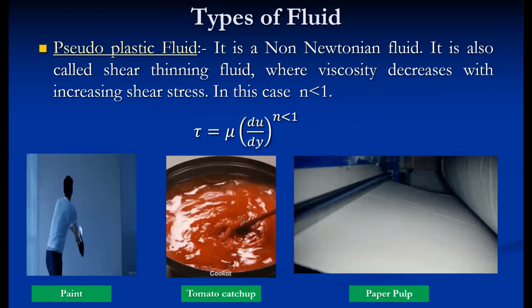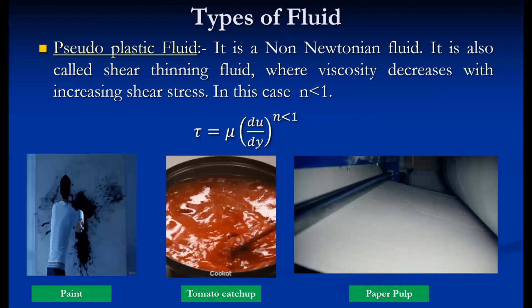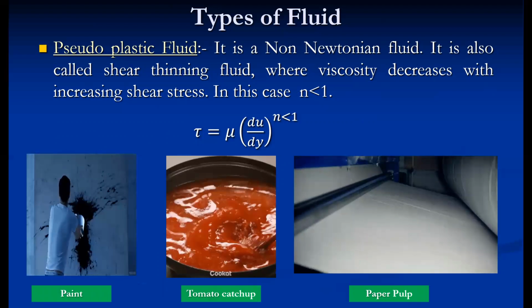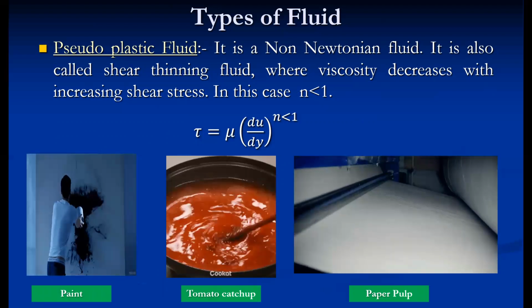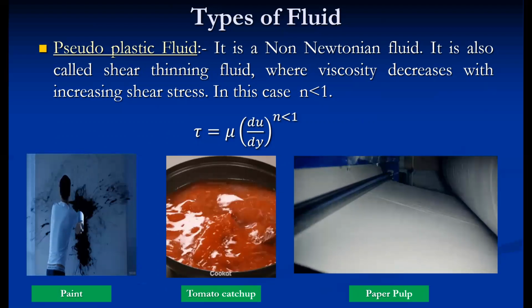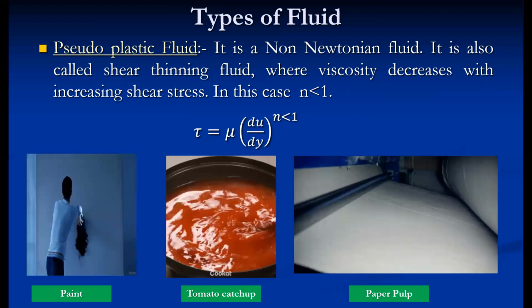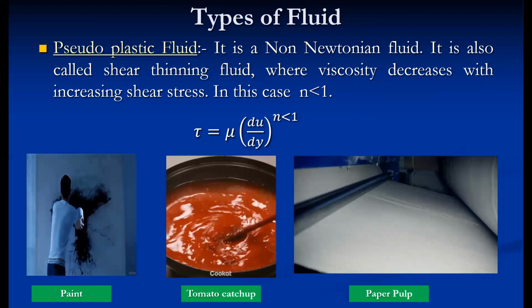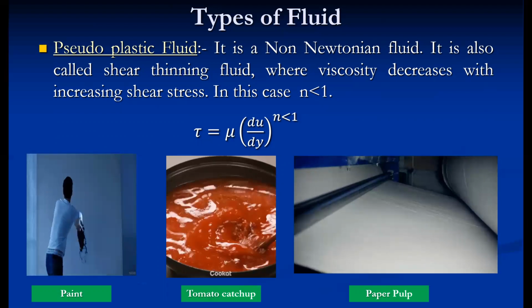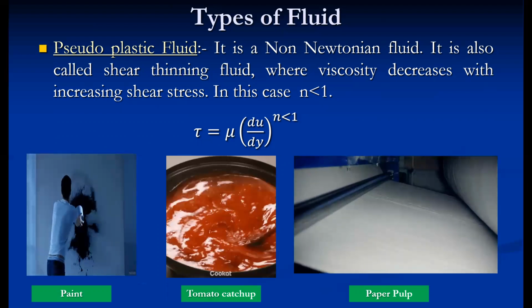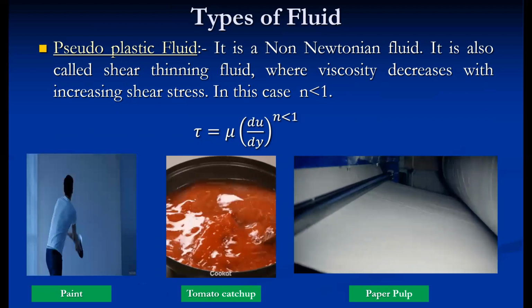So these are the fluids where if we apply the shear stress, then it becomes thin. We can experience this many times with paint when we take it on a brush. It is a thick fluid, and when we start applying the paint, then it becomes thin. You can realize from this particular GIF that it becomes thin, it's sprayed everywhere. But if it is in the bucket, it's a thick fluid.